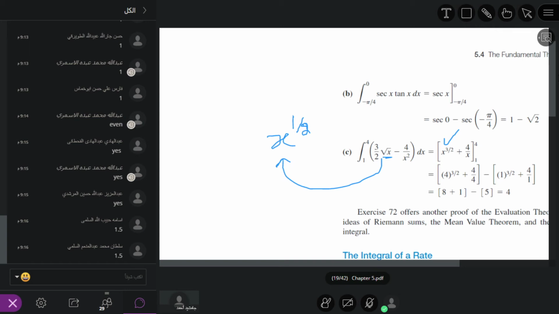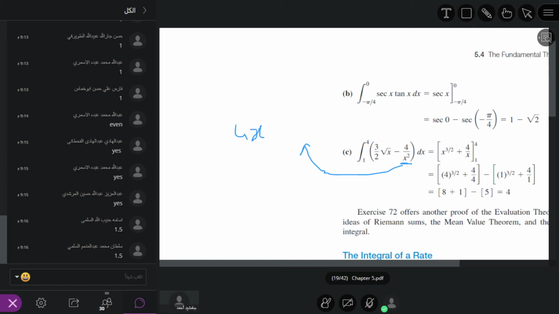If you see the second part, we have 4 over x squared. We write it as 4 times x power minus 2, because whenever we shift from denominator to numerator, the power changes sign. What is the antiderivative of x power minus 2? It becomes x power minus 1 divided by minus 1.